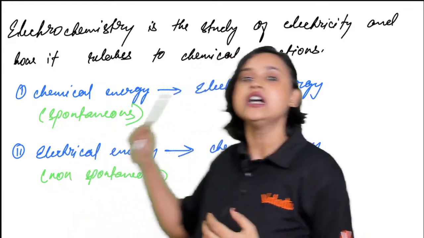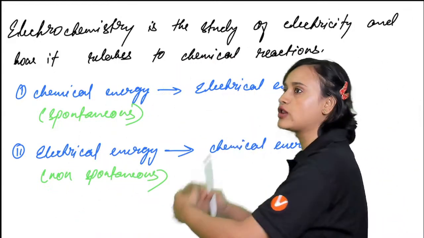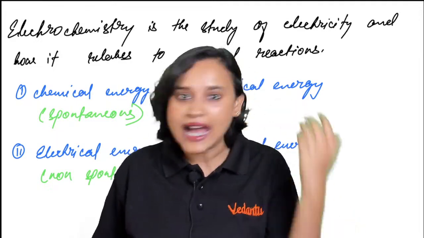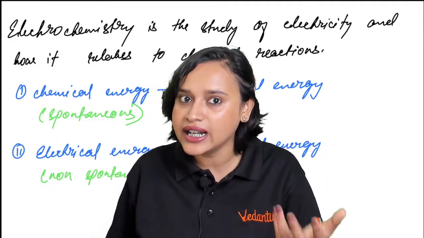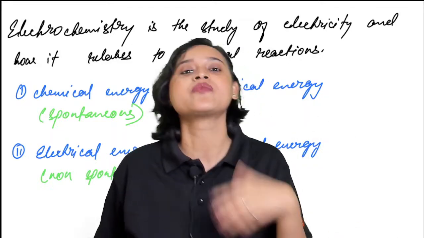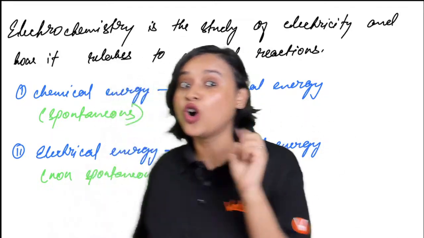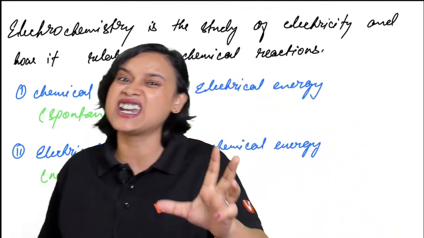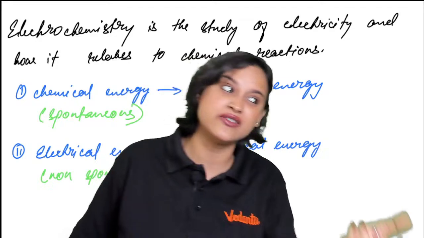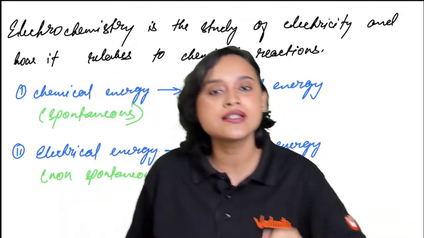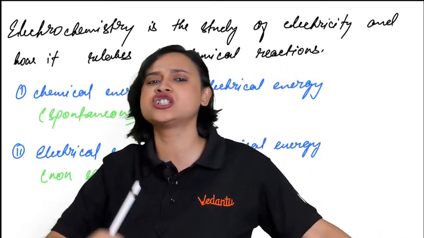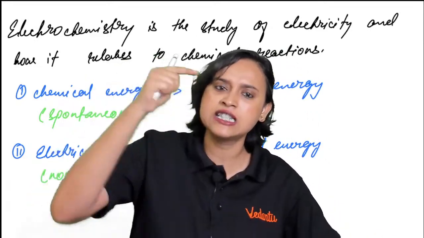For example, when you keep chemicals together, obviously chemicals will react. That is their essence, their whole behavior, right? Exactly. But do you remember there is a chapter called chemical kinetics, where we study if a reaction is feasible or not feasible? There are certain reactions which are not feasible, and you have to provide some external energy to let the reaction happen.